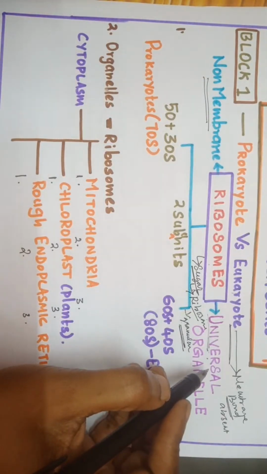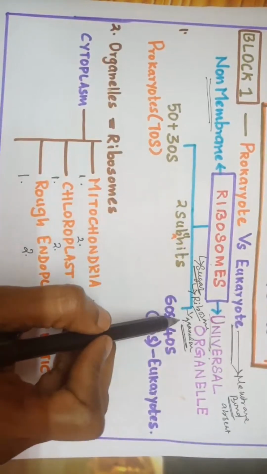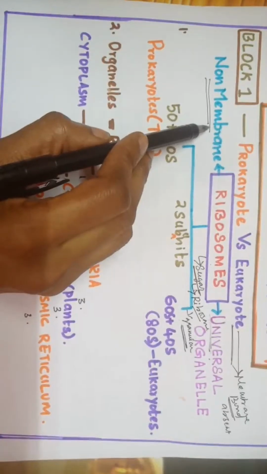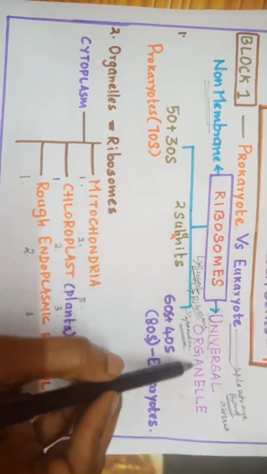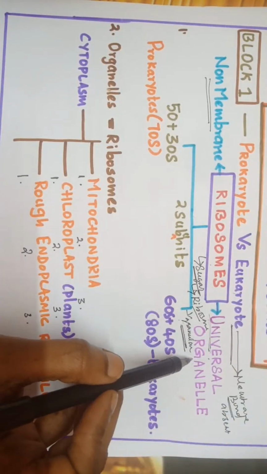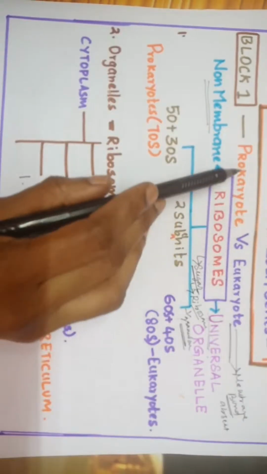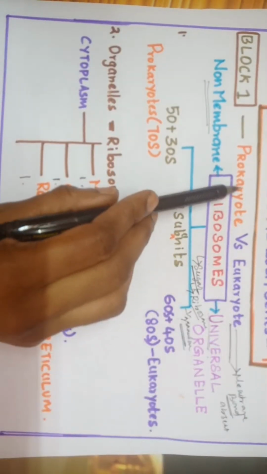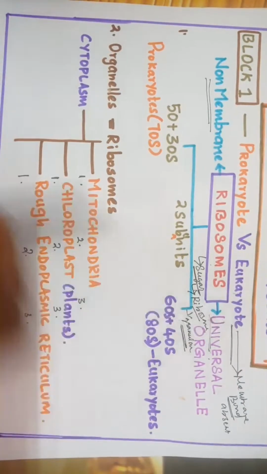So when you are studying for the exam, you should become the exam. Okay, so ribosomes are granular structures. They are non-membrane bound. They are seen both in the prokaryote as well as eukaryote. So you call it a universal organelle, the organelle which is present in both prokaryote and eukaryote. Membrane bound organelles are absent in prokaryote. They are present only in the eukaryote, a well-developed cell structure.